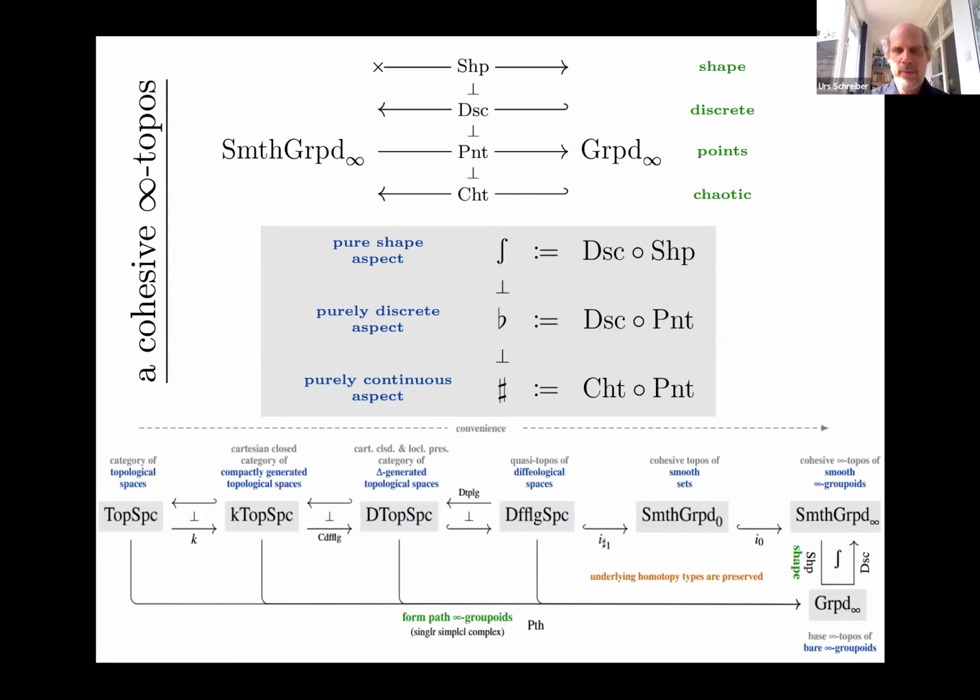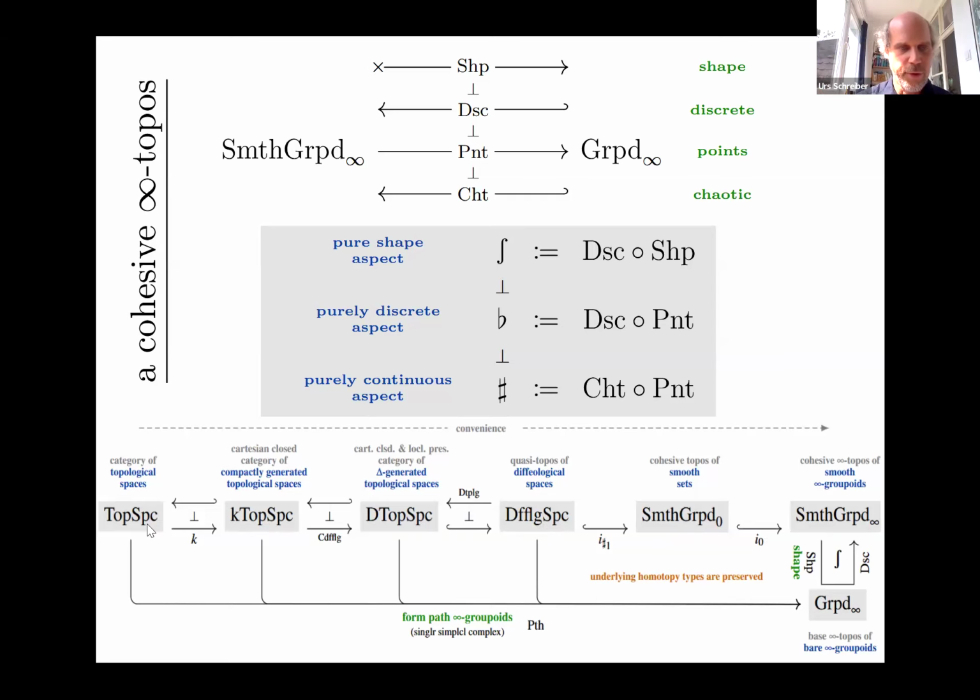And the upshot, why this is useful, is that here in smooth infinity groupoids, we are in an actual homotopy theory. We have this operation shape here, and it turns out this shape operation, which is just the operation of applying the shape functor and going back up, is kind of the ultimate incarnation of the operation of forming path infinity groupoids or homotopy types.